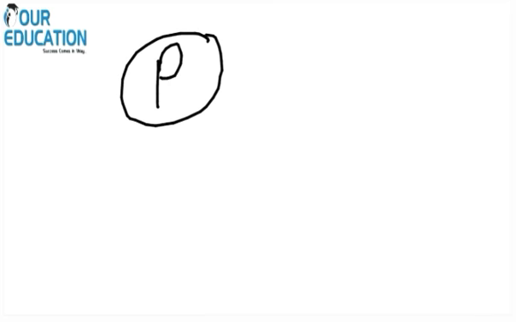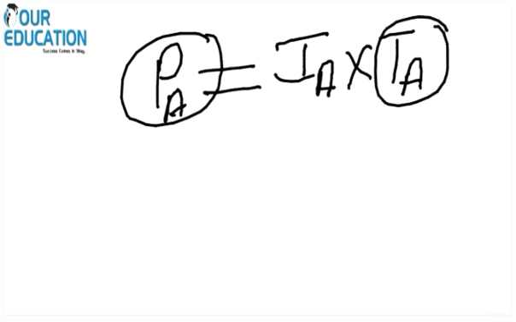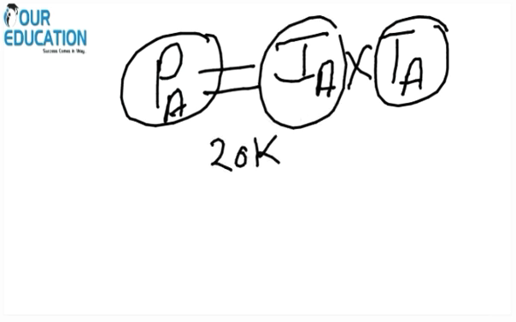So, what do you understand by profit? Profit of any individual person can be calculated with two parameters. One is the investment made by A. Suppose this guy is A, and the other is the time period of A, the investment period of A. Like if this person A has invested rupees 20k in the business, just this information is not enough to calculate the profit.